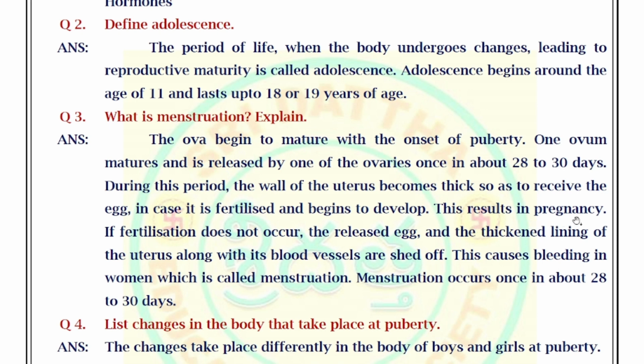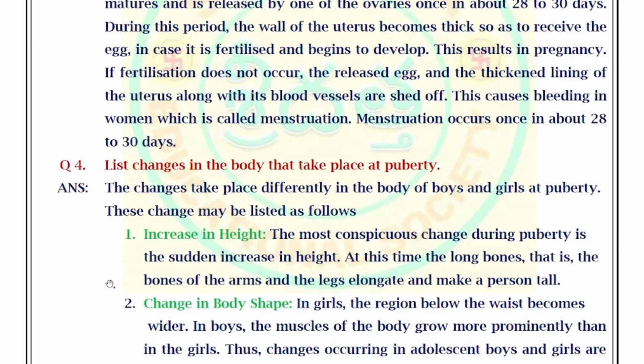This results in pregnancy. If fertilization does not occur, the released egg and the thickened lining of the uterus along with its blood vessels are shed off. This causes bleeding in women, which is called menstruation. Menstruation occurs once in about 28 to 30 days. This process is known as menstruation. Next, move on to fourth question.